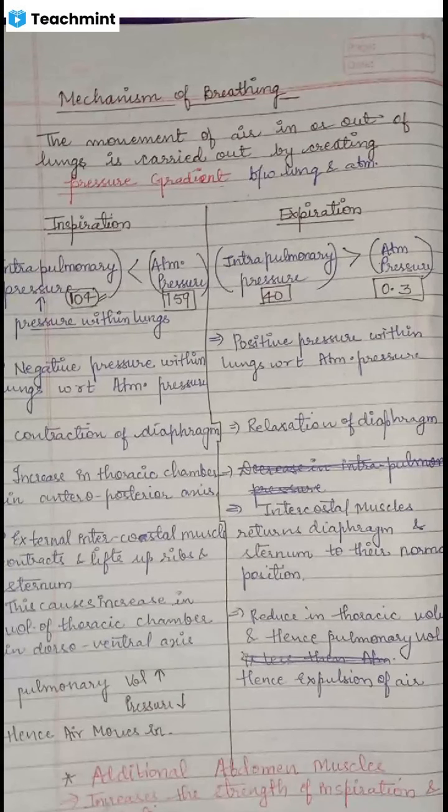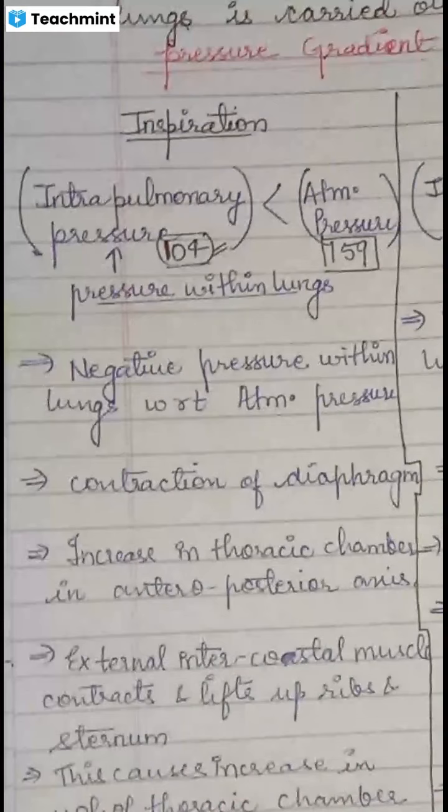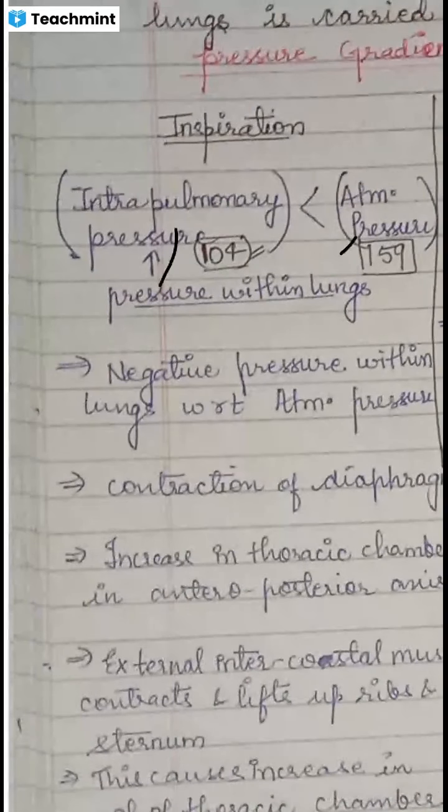The values I have written over here, 104 and 159, and hence during inspiration, the air will move from the atmosphere into the lungs. It means that the pressure in the lungs is less in comparison to the atmospheric air.